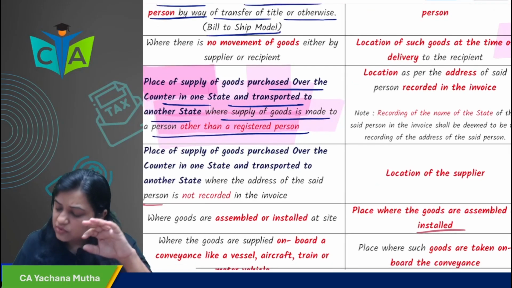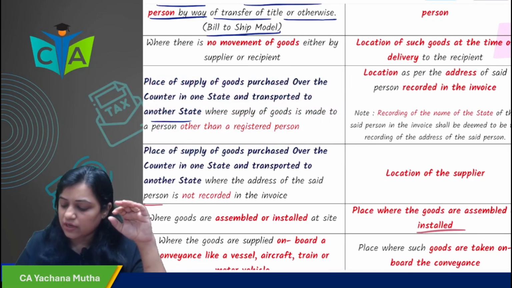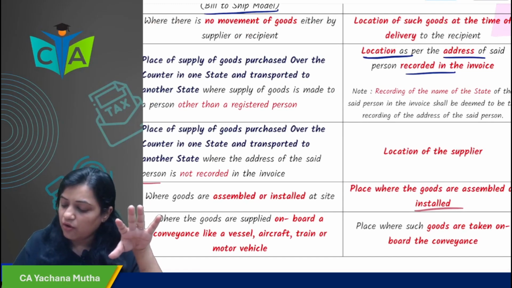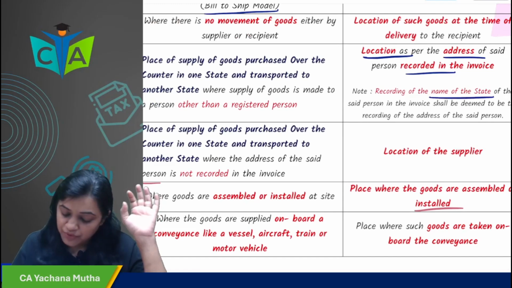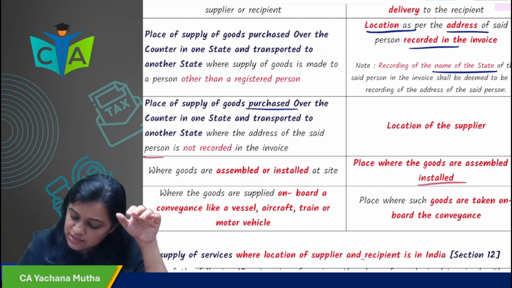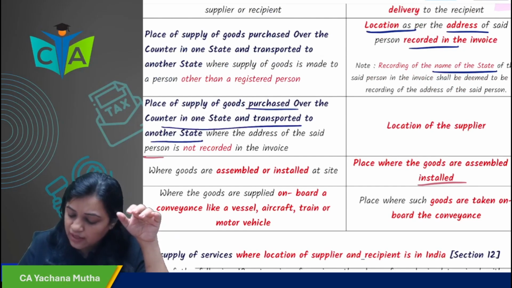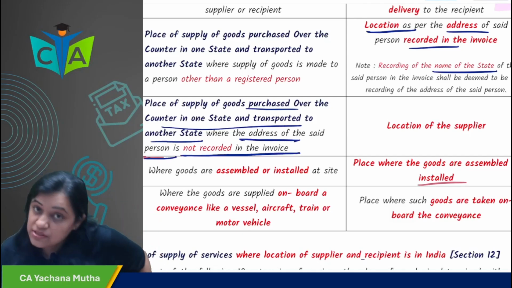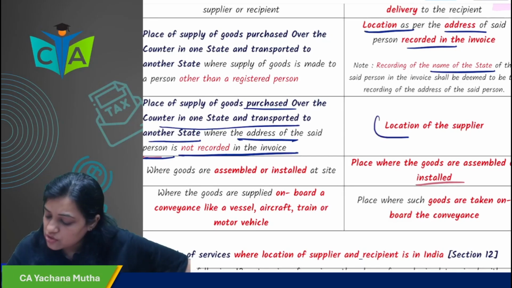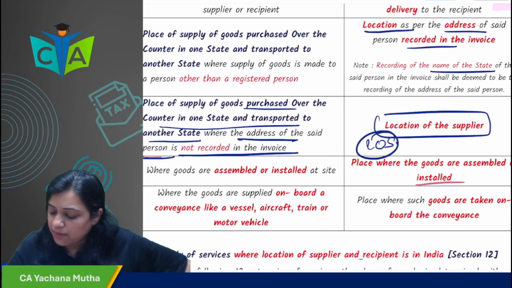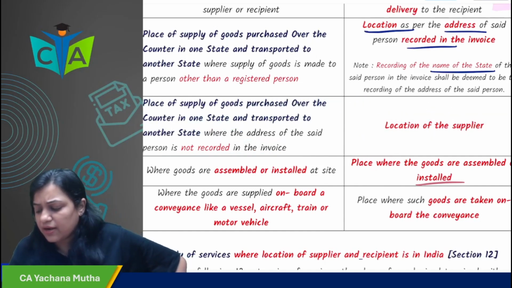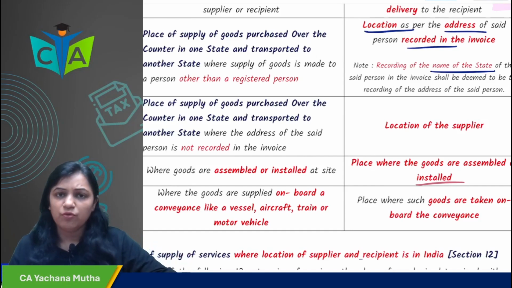So in case supply is made to an unregistered person over the counter, what would be the place of supply? It would be the location as per the address recorded. Only recording the name of the state would also be sufficient. Now next, place of supply of goods purchased over the counter in one state and transported to another state, where the address of the person is not recorded in the invoice. In that case, the location of supplier would be the place of supply. If they have not recorded my address, then LOS would be the place of supply.